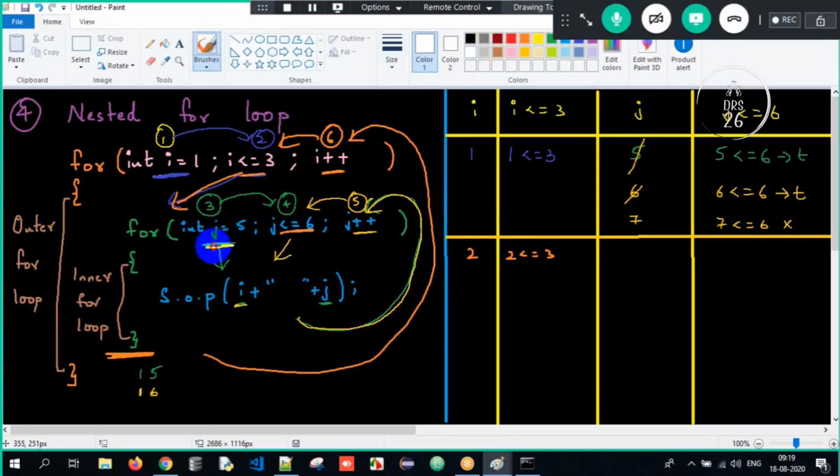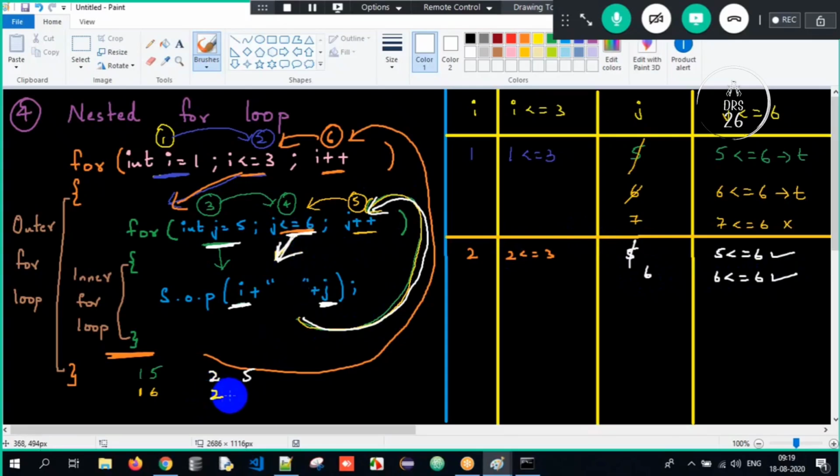Again, j will get initialized to 5 here. Again, check the condition. Is 5 lesser than or equal to 6? True. Control comes inside. What is the I value? It is 2. 2 will get printed. j is 5. Clear? Again it goes back. j plus plus. It will become 6. Is 6 lesser than or equal to 6? Yes. Again the control will come inside. The I value is still the same, but the j value is 6. Again it goes back. It will become 7. Is 7 lesser than or equal to 6? No. Stop it.